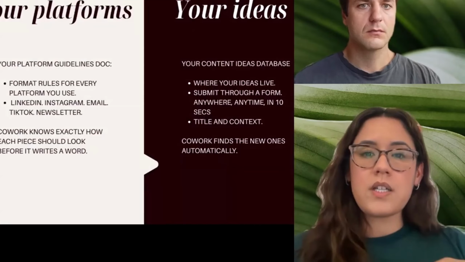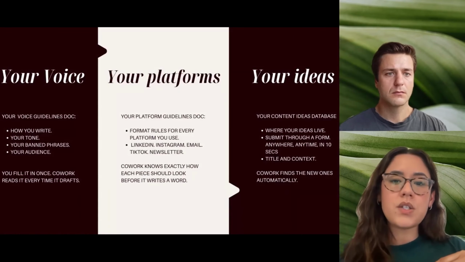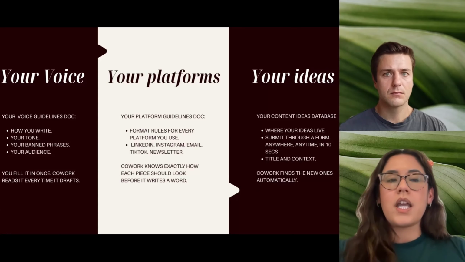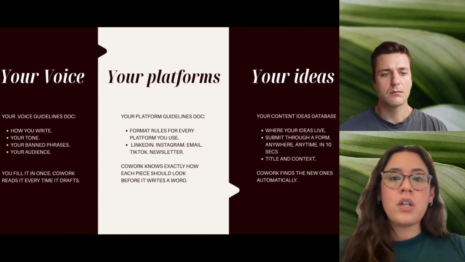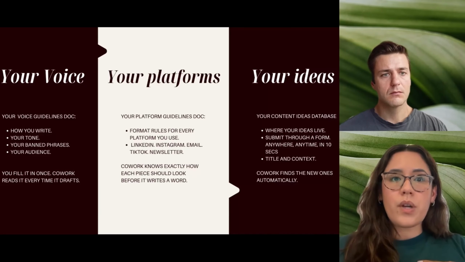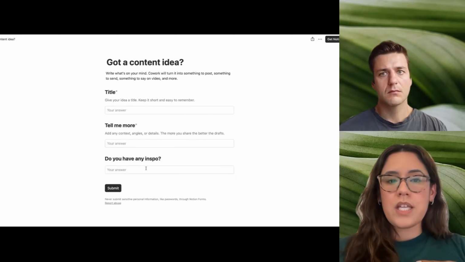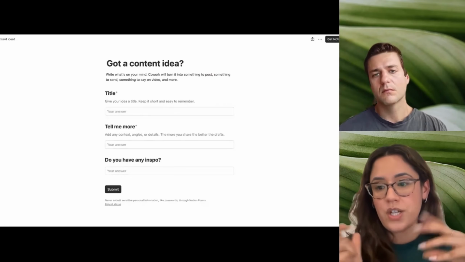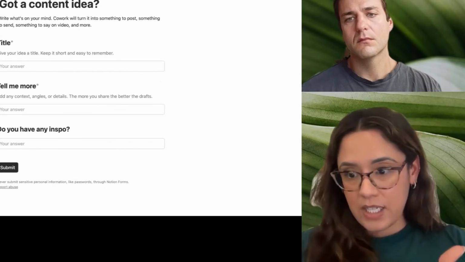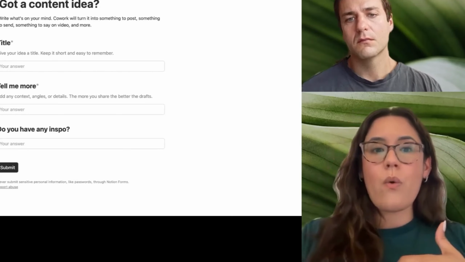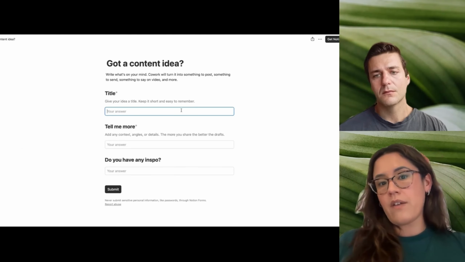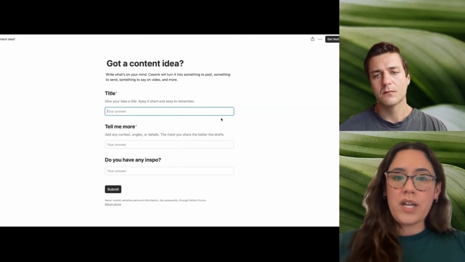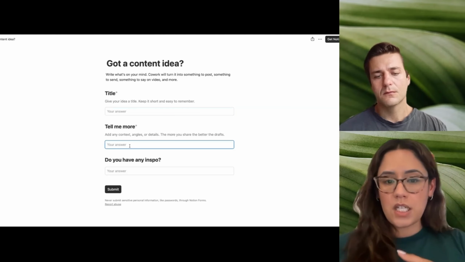And then the third part is your ideas. So your ideas are going to live in a database, and it's going to be submitted through a Notion form, which we also have a template for you. Once you're able to do this, what's great about that form is you can pin it to your desktop. You can have it saved as a link in your phone. So anytime, anywhere that you have an idea, all you literally have to do is come in, write what the idea is, give it any context.